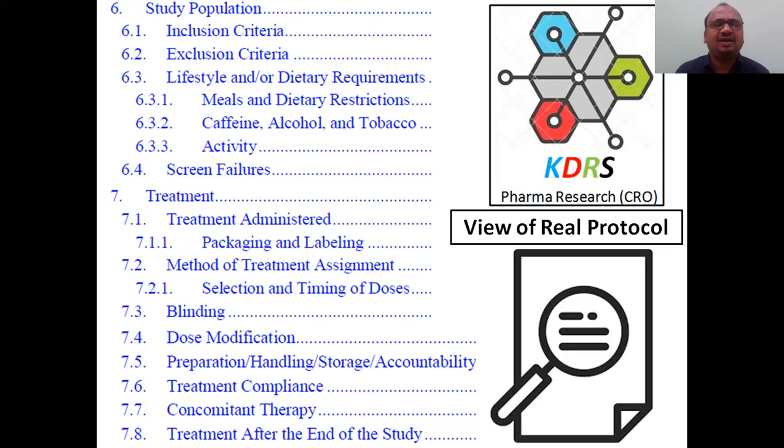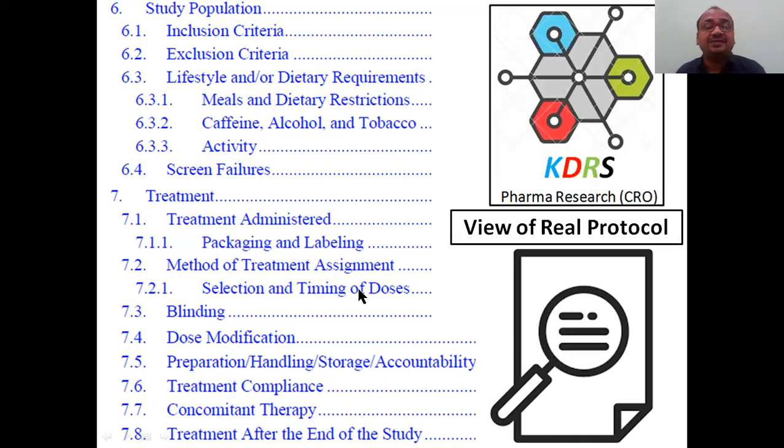And screen failures, treatment, okay, how you are giving a treatment for them. Treatment means how you are administering the drug. See, treatment administered: what drug you are administering, what is the dose, same dose, a constant dose, or you are increasing the dose. Packing and labeling: after taking the blood samples, how you are packing the blood samples or urine sample, how you are going to label it.